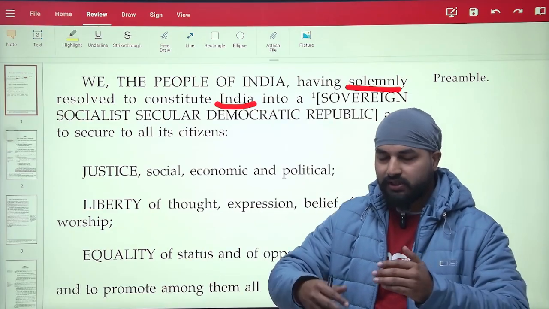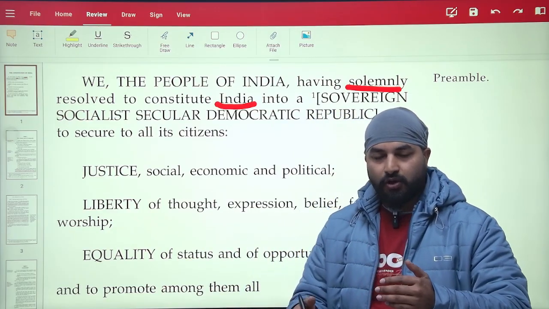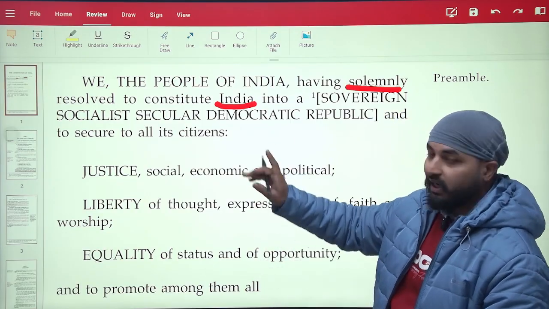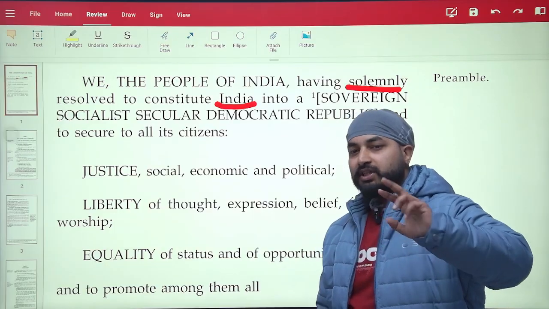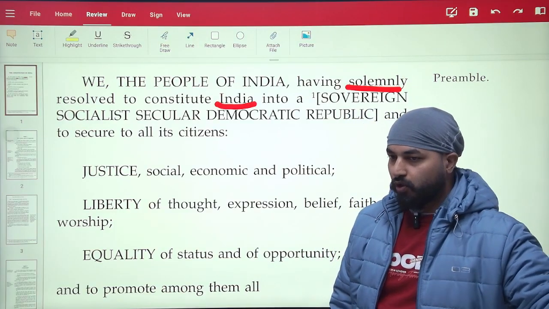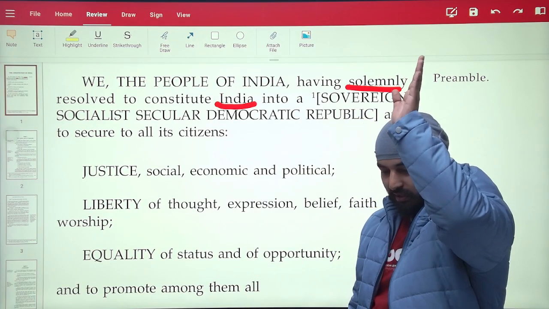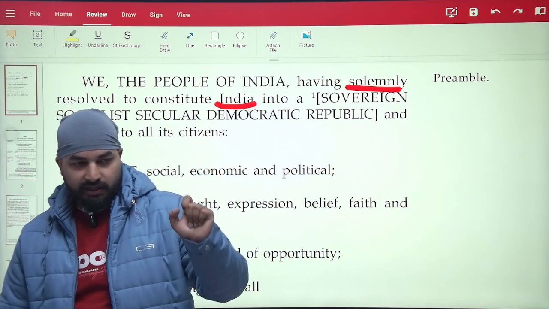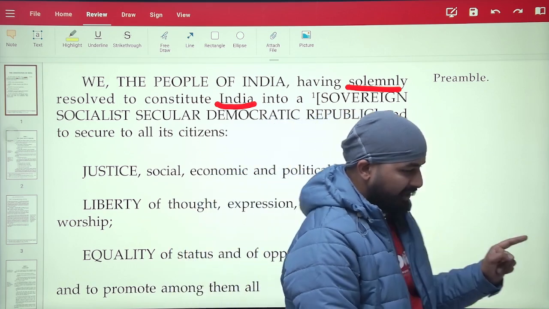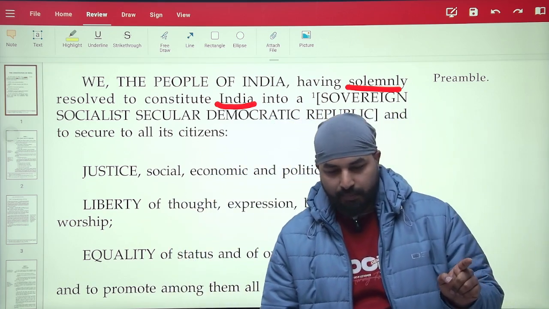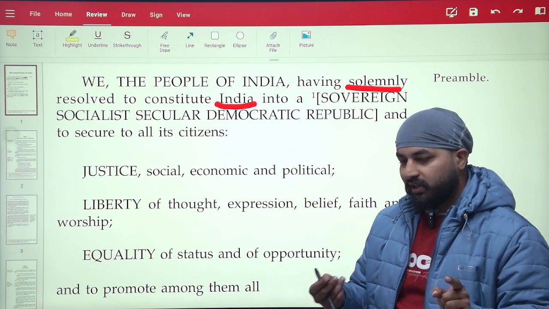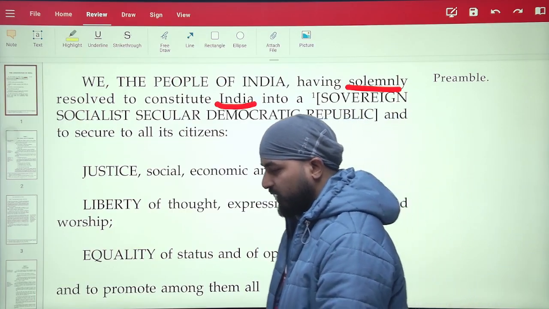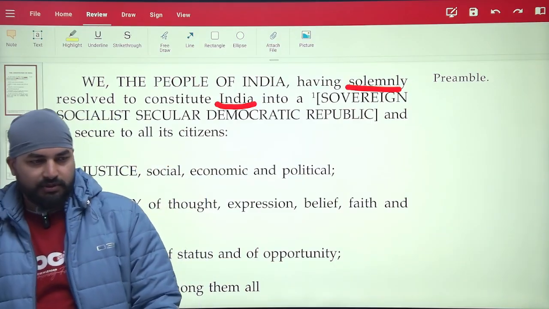The state is bound to act impartially for everybody. So our secularism and the secularism which has its origin in Europe are very different. There, it is a complete partition between the political authority and the religious authority. But here, it is not that partition, it is giving a positive sense. I will also explain positive and negative later. Because this is an explainer class, I will try to let the concepts be known to you.